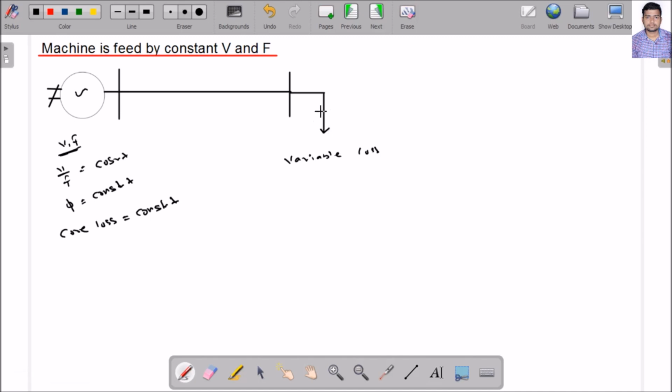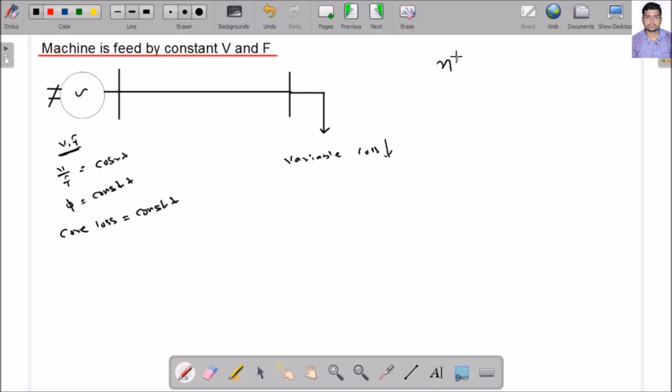Suppose the load is at the light load condition. If it is at the light load condition, then what is the variable loss? It is very low, because light load means the current drawn is less, which means the variable loss is also less. But what is the core loss here? It is high, because it is connected to constant voltage and frequency. Then what is the condition for maximum efficiency?